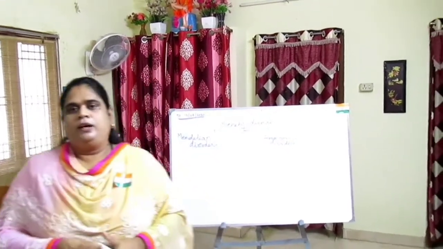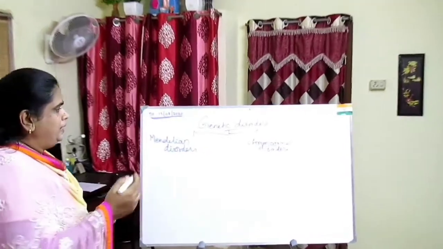Now let me tell you about the types of Mendelian disorders.